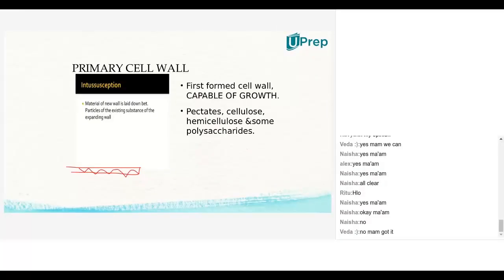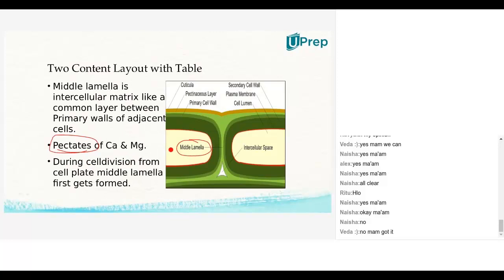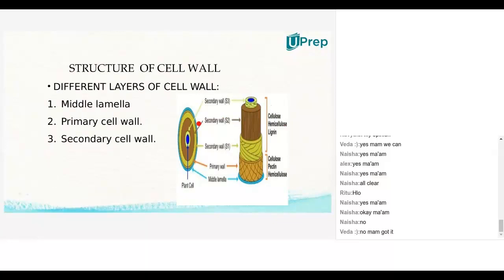Now, going back to the previous slide where I showed, you will have the middle lamella first. The blue color one is the cell. The first formed wall is the middle lamella, so that will be the outer layer. Then we'll have primary cell wall formation by intussusception. Then we'll have secondary cell wall by accretion. So this is how the cell wall of a plant cell looks.